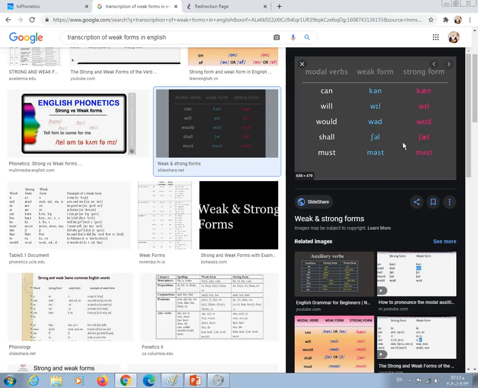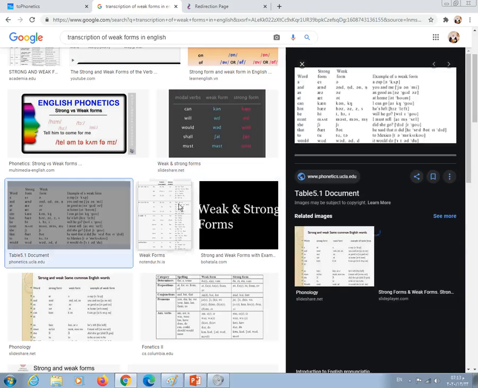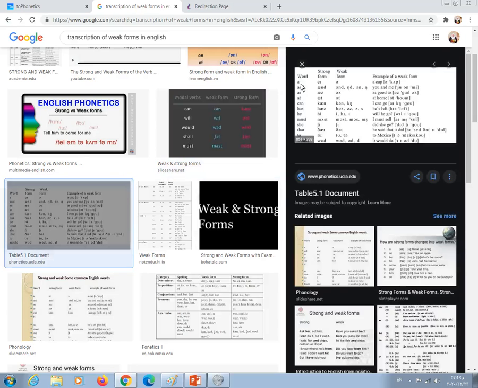For example, here's the word a, the article a. If you pronounce it in its strong form, it could be a. If you pronounce it in its weak form, it could be, for example, a cup, not a cup, no, a cup. This is the regular or common pronunciation.